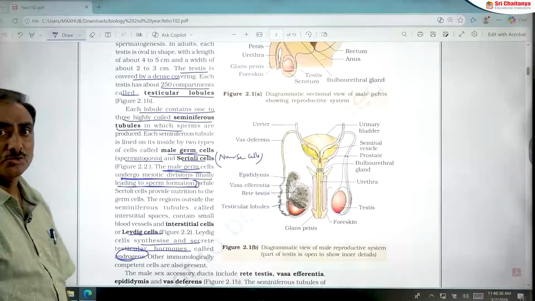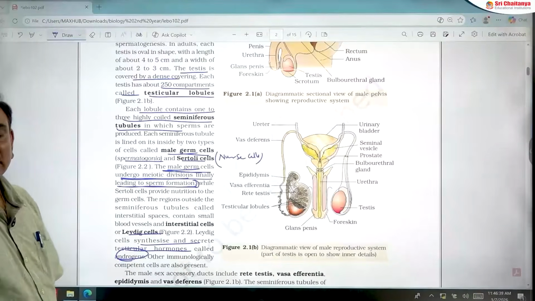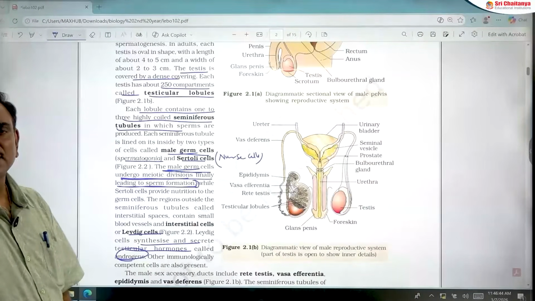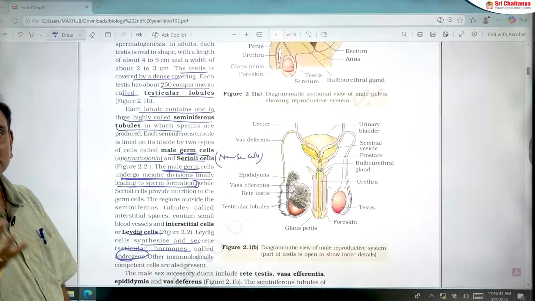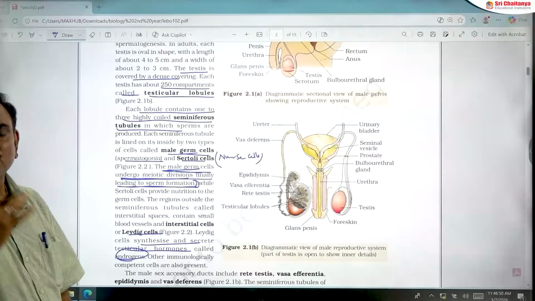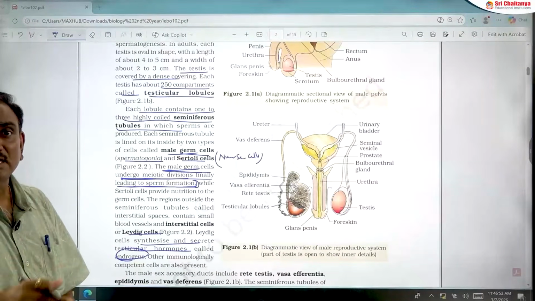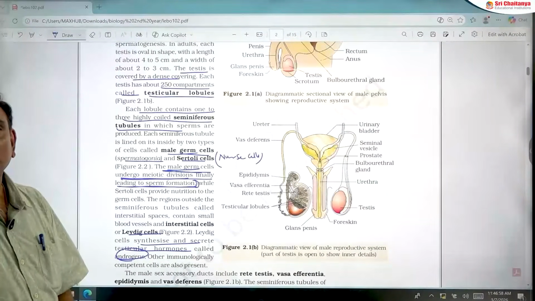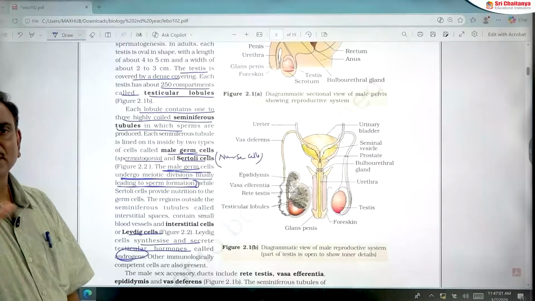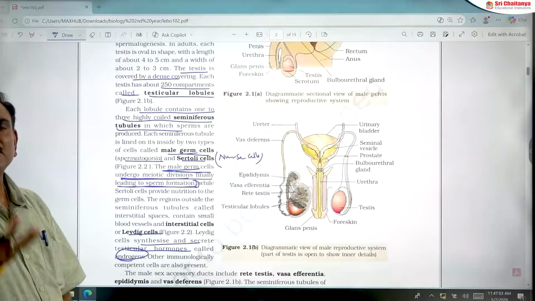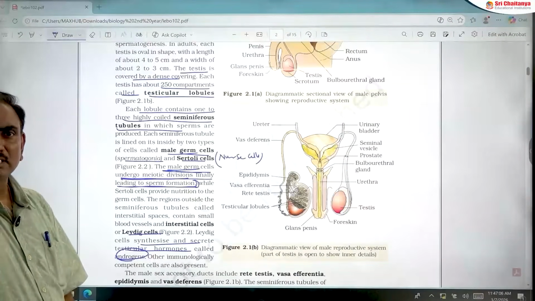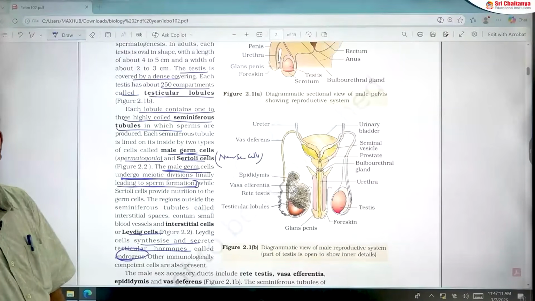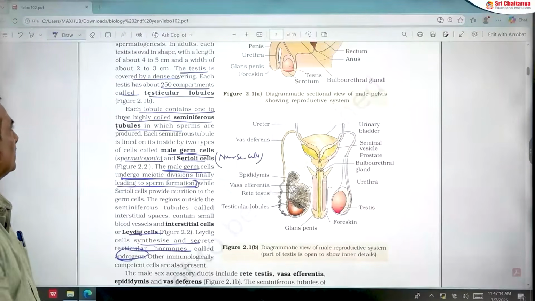Here is one more point you should remember. The statement that the testis produces only steroid hormone is wrong. The testis produces the steroid hormone testosterone, that is okay. But the Sertoli cells in the testis also produce a glycoprotein hormone known as inhibin. So the testis produces the steroid hormone testosterone and also the glycoprotein hormone inhibin. This you should also remember, students.